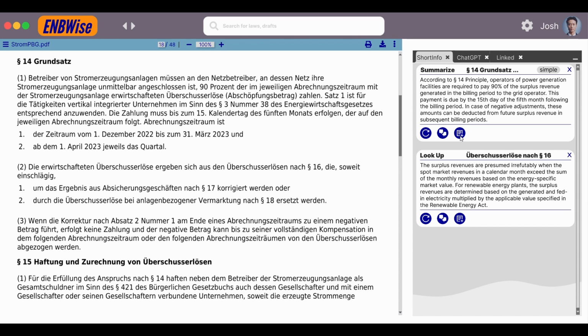The last icon presented on the short information page is some sort of export. If you made a summary, if you made a lookup and you want to store your results, you want to share them with colleagues, you can simply click on this button, then the summary selected will be exported to another file, and in the end you can download this file, share it with colleagues, or save it for your further projects.